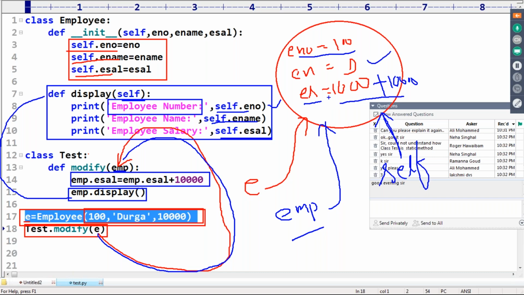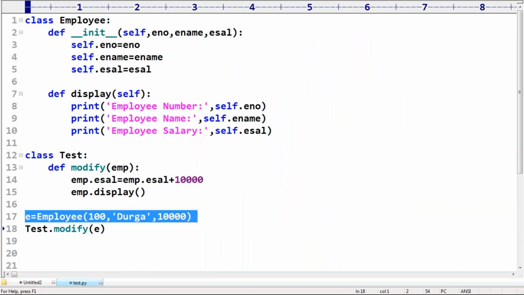Everyone, can you please confirm, how many employee objects are there? Only one employee object. But sometimes the e reference variable, sometimes the emp reference variable, sometimes the self reference variable. Clear? Ali?